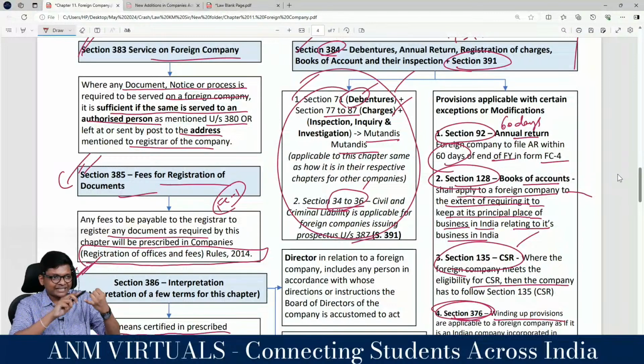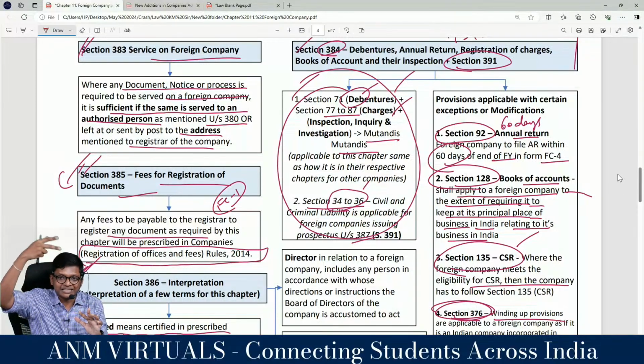384, chapters like debentures, charges, criminal and civil liability. Section 92, annual return, books of accounts, CSR, all these are applicable for foreign company. We saw above, section 381, even auditors are applicable. They have to get it audited.